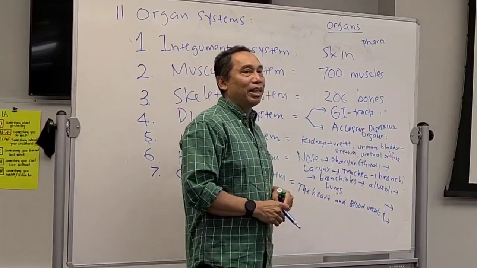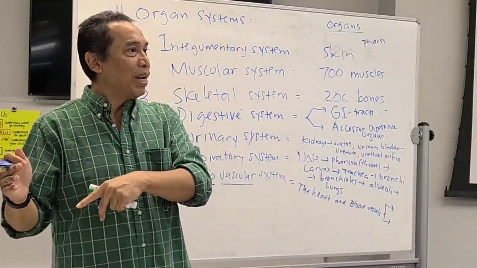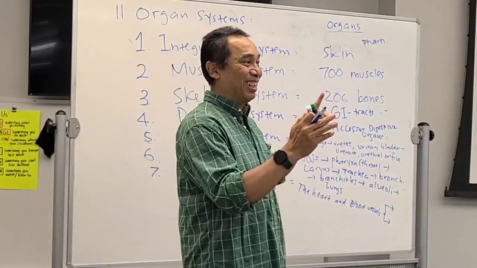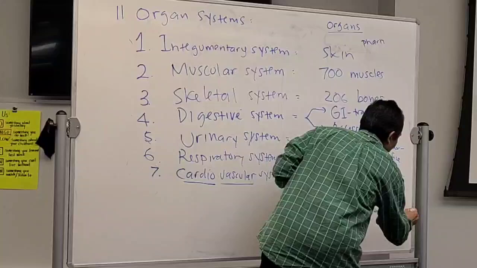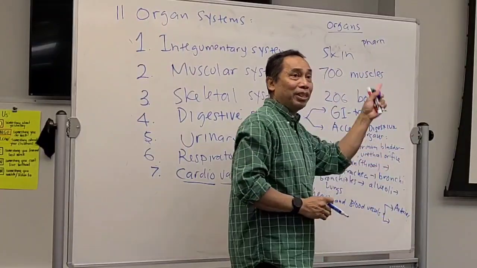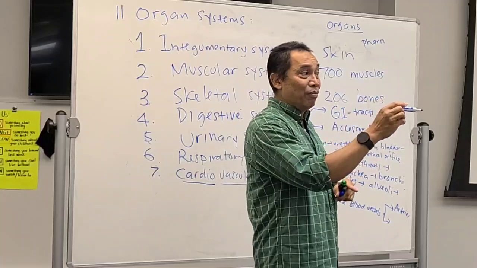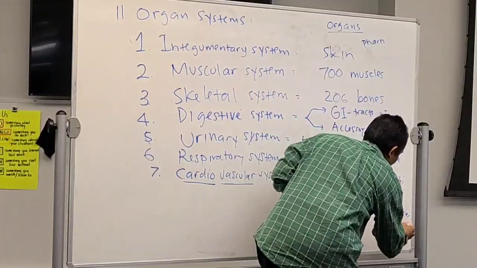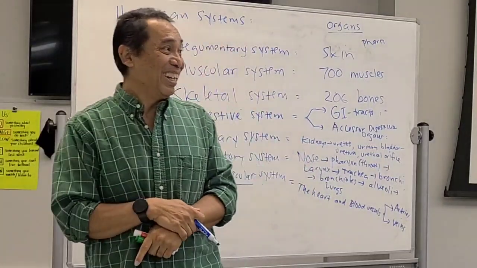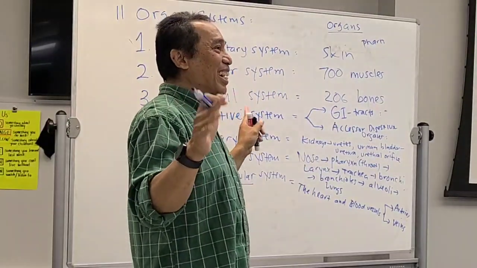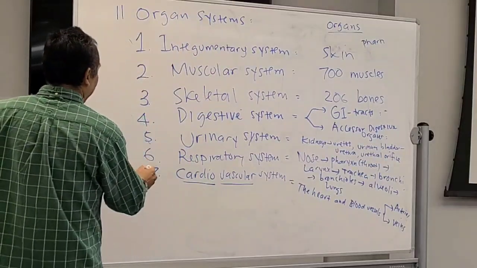The one that carries blood from your heart to the cells, and the one that carries blood from the cells back to your heart. Artery is the first one. Arteries go from the heart to the cells or the tissue, and the one that returns it is called veins. Artery and vein. You with me? Easy, right? That's the cardiovascular system. Number 8.